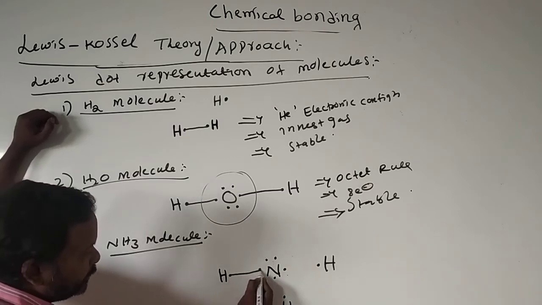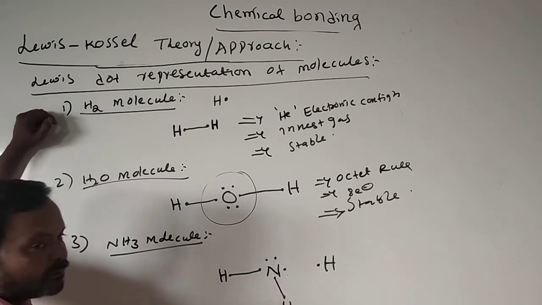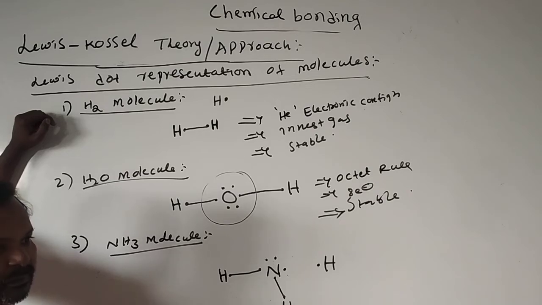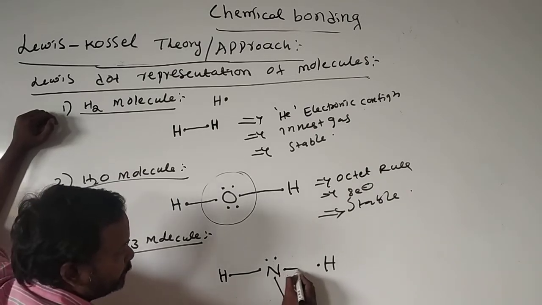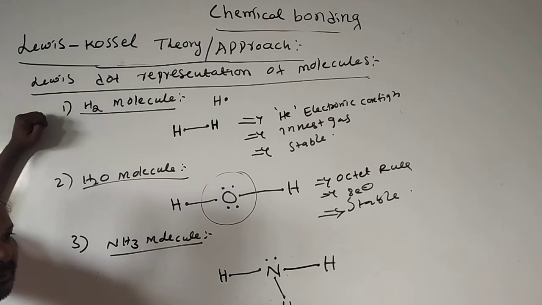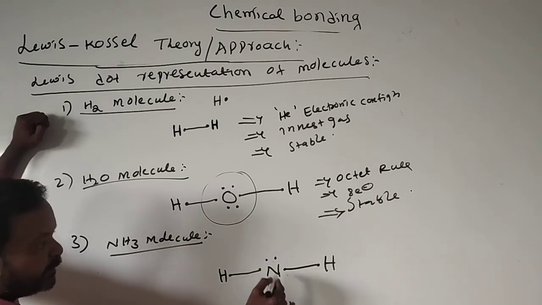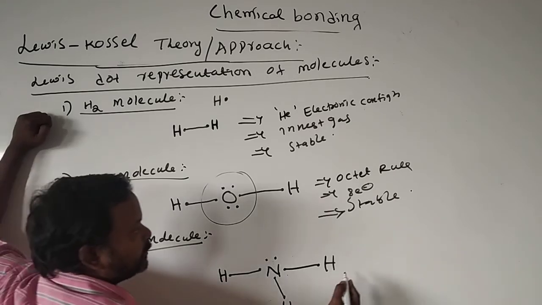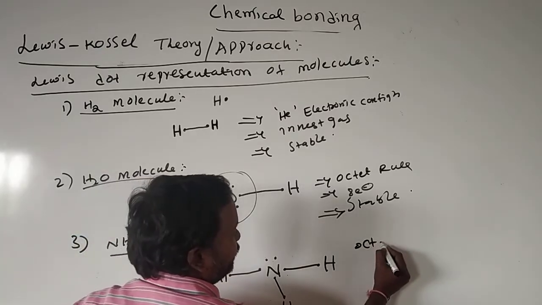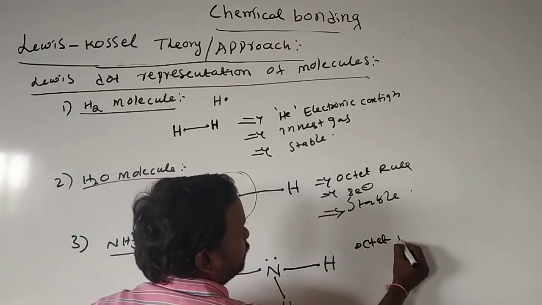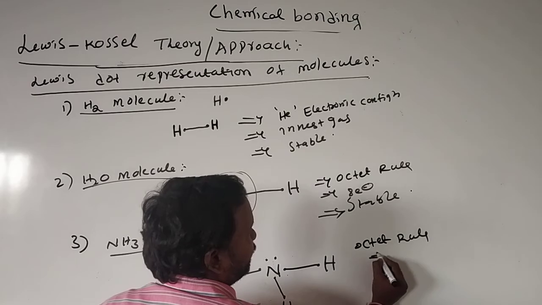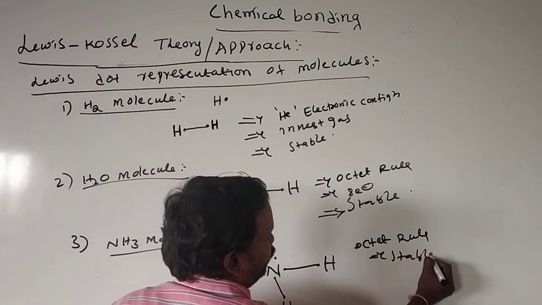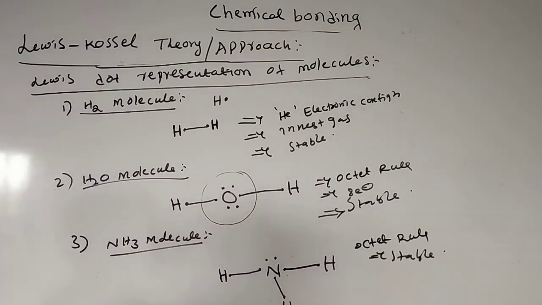It forms bonds by sharing of electrons, each hydrogen sharing one. So 3 plus 3 is 6, plus 2 is 8. It also follows the octet principle. It follows the octet rule, and with 8 electrons it is more stable.